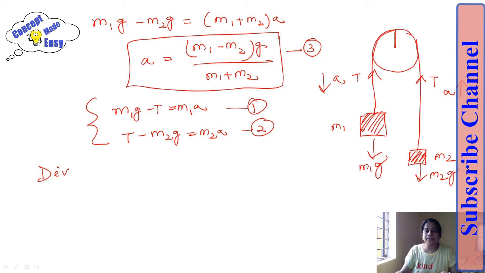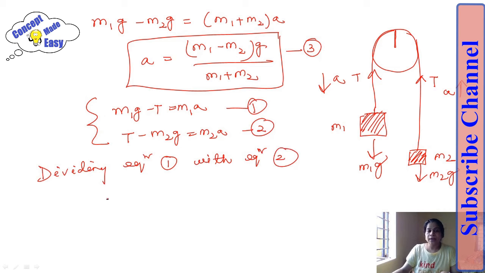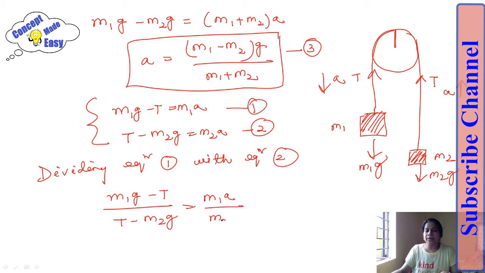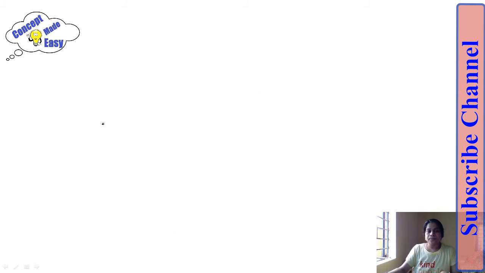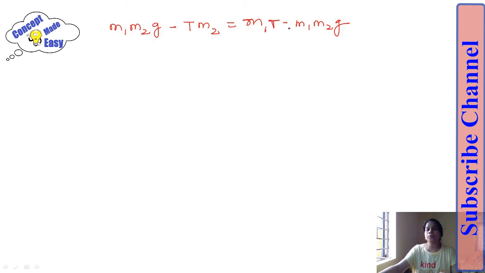So now dividing equation 1 by equation 2, what I got is (m1g minus T) divided by (T minus m2g) is equal to m1a divided by m2a. Okay, so let me write these equations. Then I will get m1 m2g minus m2T is equal to m1T minus m1 m2g. After cross multiplication, I can get this expression.